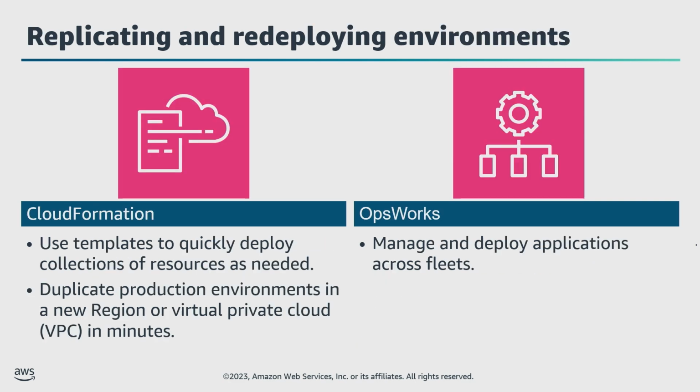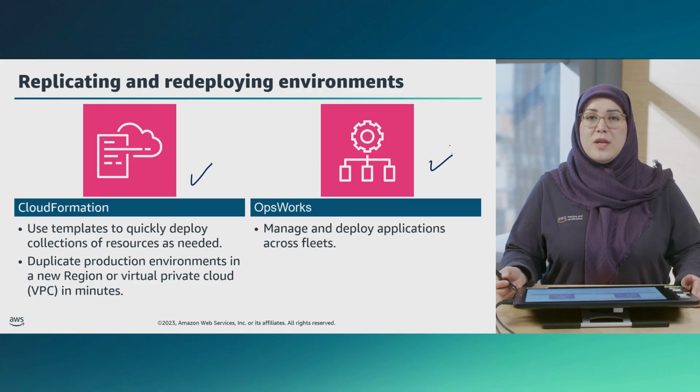The 5th category is management and governance, which considers your overall infrastructure. How can you replicate and redeploy environments and ensure they are accurate, consistent, and up-to-date? 2 services that help you with this are AWS CloudFormation and AWS OpsWorks. If you have been using AWS CloudFormation to create your infrastructure, in the case of a disaster, you can use CloudFormation templates to duplicate complex production environments in minutes.